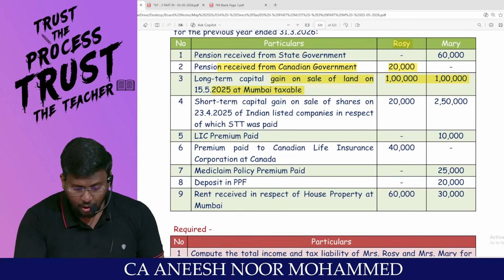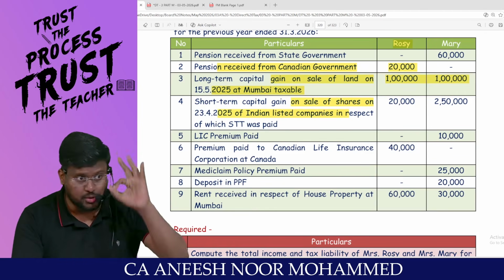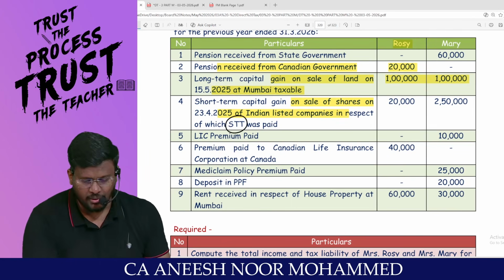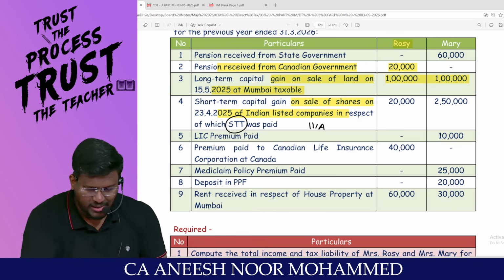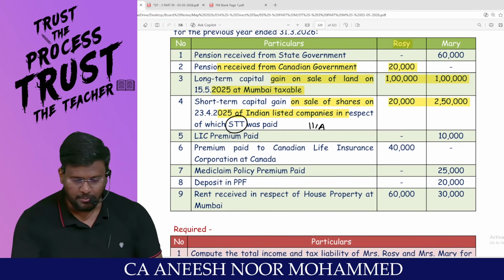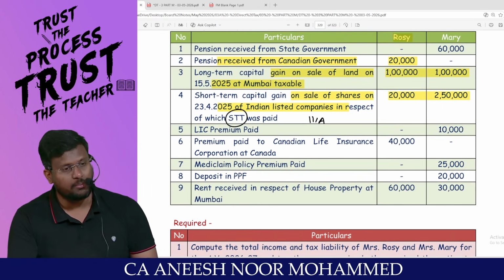Short-term capital gain on sale of shares of Indian listed company, on which STT has been paid. So this is covered under 111A. Since the asset is situated in India, it is taxable in the hands of both Rosie and Mary. So 20,000 and 2,50,000. Any problem?